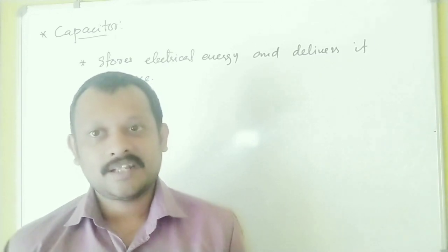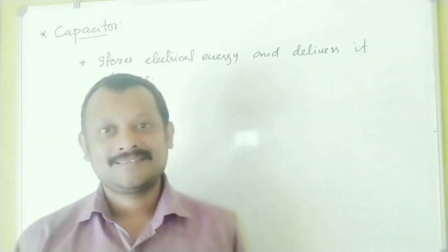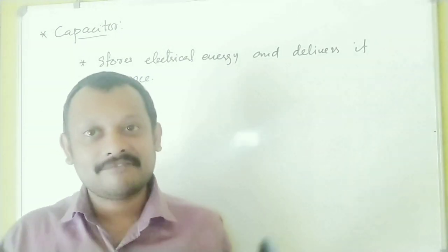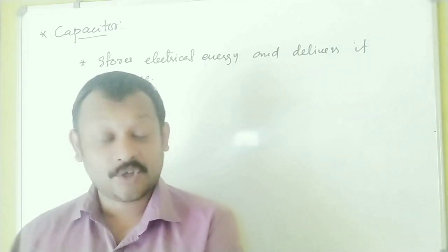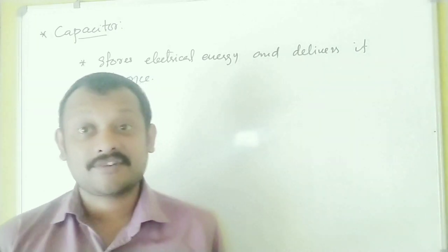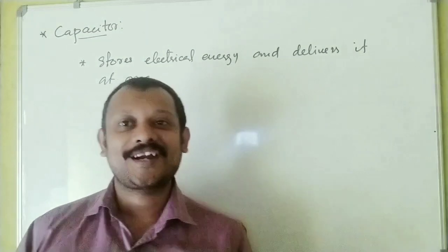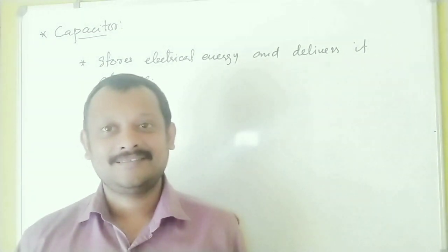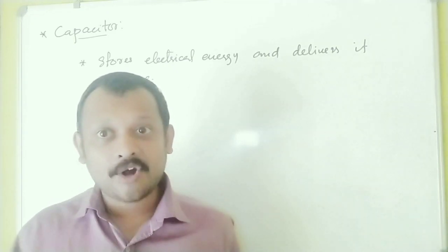What does that mean? Then what about the difference of a capacitor with a battery? The battery also does the same thing. Battery stores electrical energy in a cell. Some form of energy is converted to electrical energy. That means a cell contains electrical energy. A capacitor also contains electrical energy. What does a cell do? A cell will take a long time to charge.